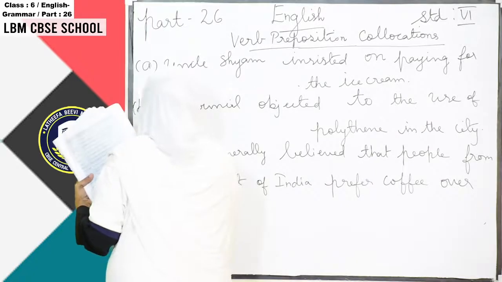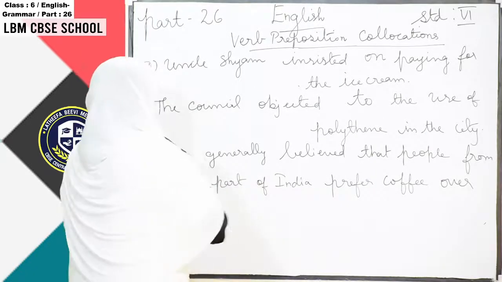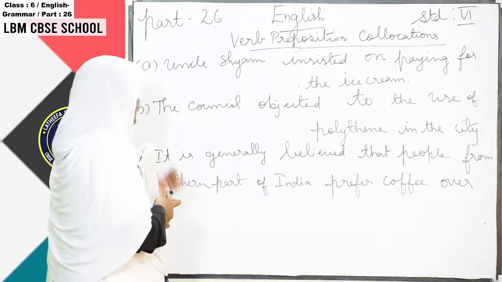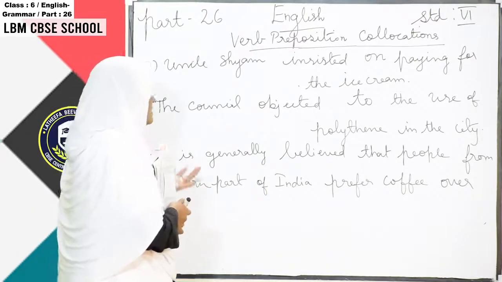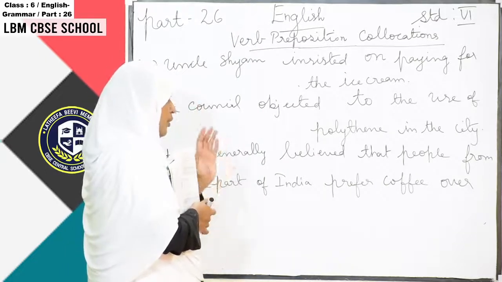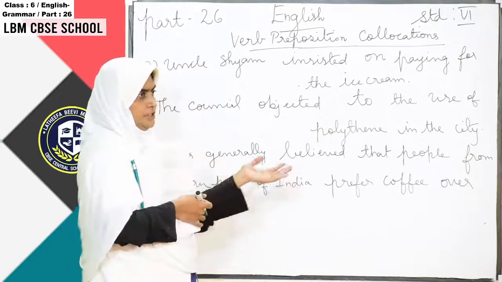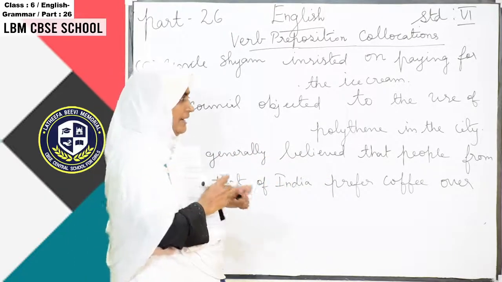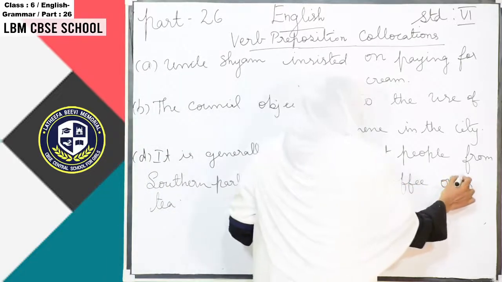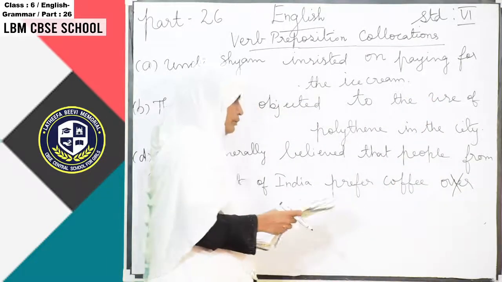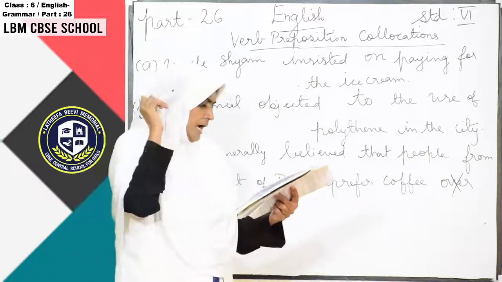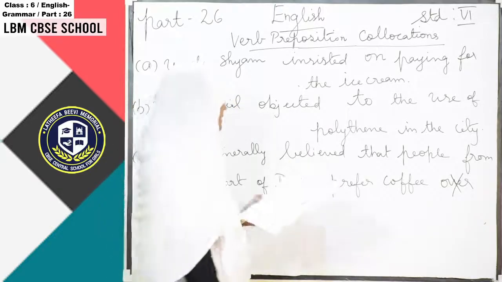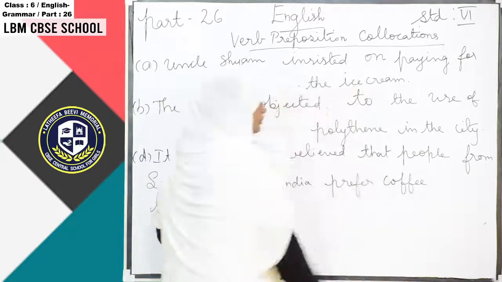Can you find out which word is wrong? You can easily find out the wrong word here. Is it correct? No. "Over" is the incorrect word they have given. So you have to cross it out and write the correct word, "to".